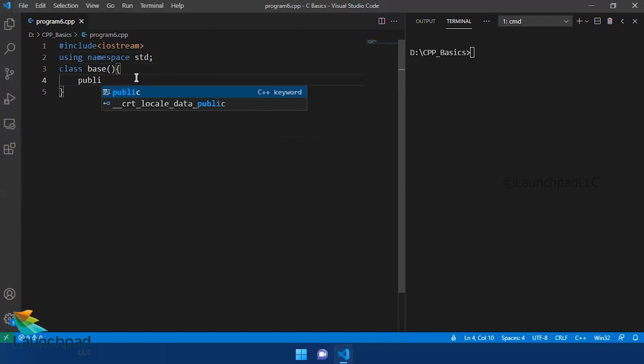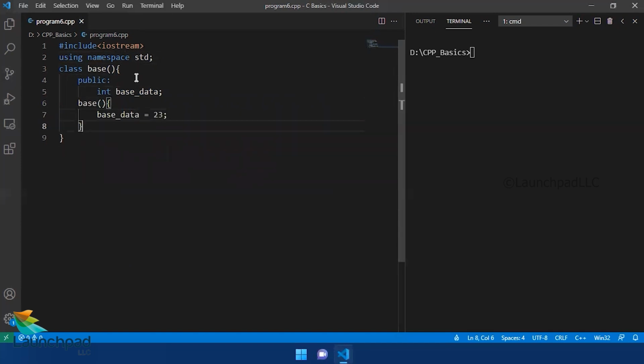Here I have a public member, int data, which I'll call base_data. And I have a base constructor. It sets the value of base_data to 23. I create a put function here, which returns the type void and takes no arguments, which only prints the base data value and ends with a new line character.